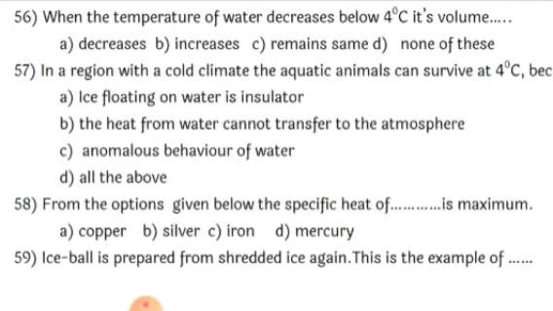So iron is the correct option here. From the options given below, the specific heat of iron is maximum.